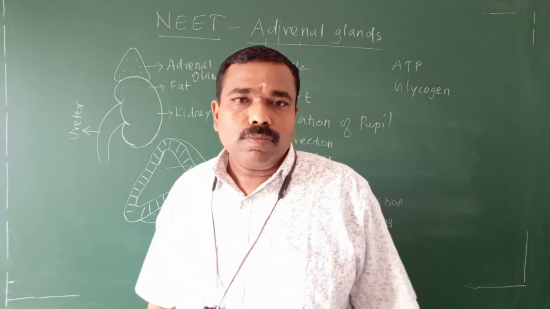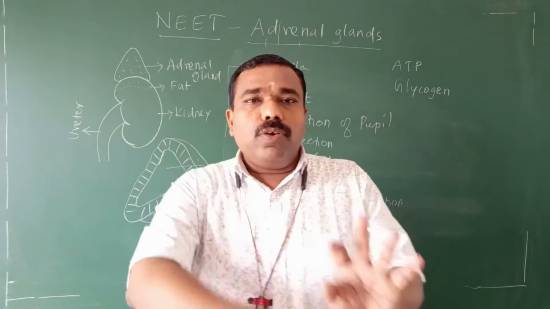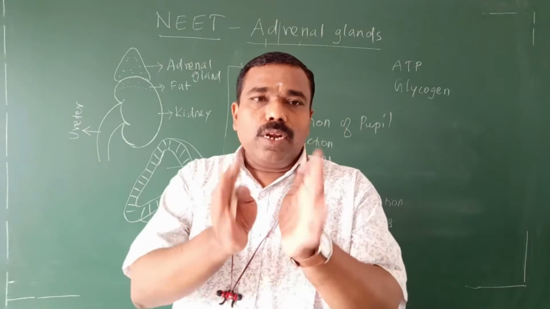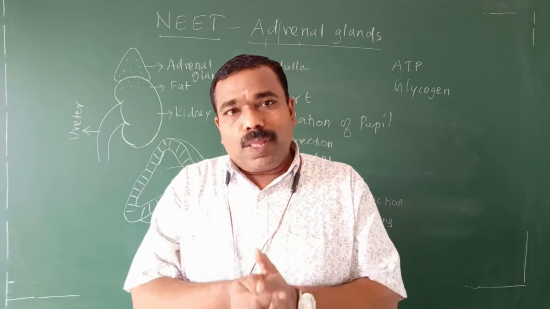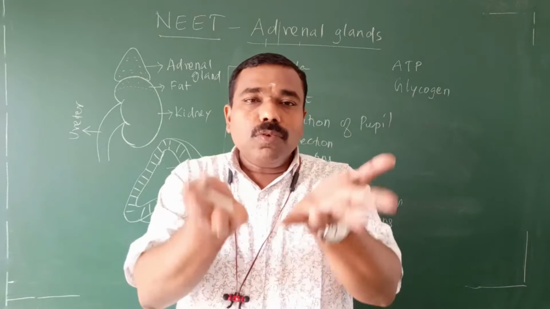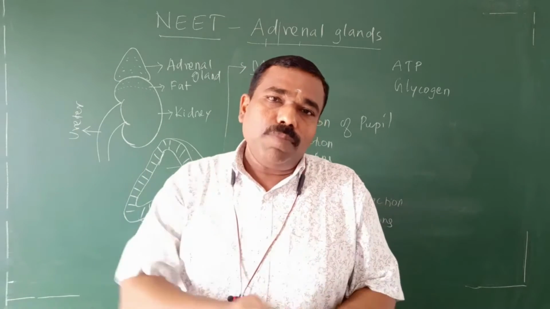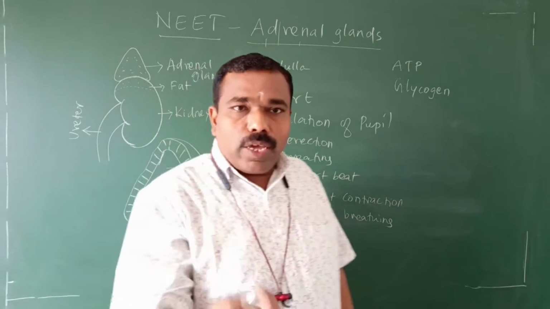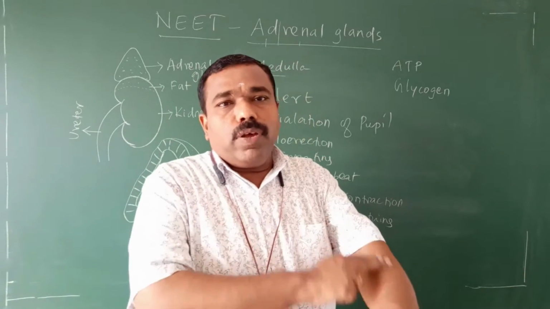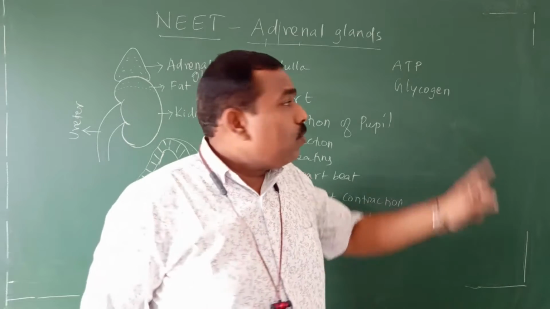So 100 calories extra you have taken. That extra energy is converted into glycogen. Extra energy means glucose. Glucose is converted into ATP. So that glucose is converted into glycogen and stored in your adipose tissue. That one is glycogen.